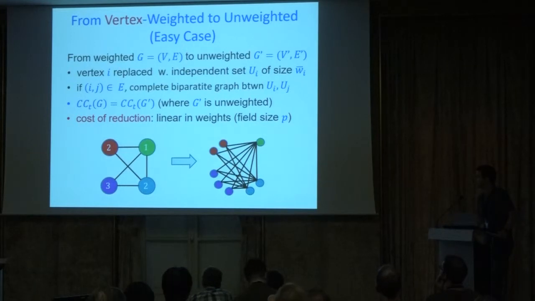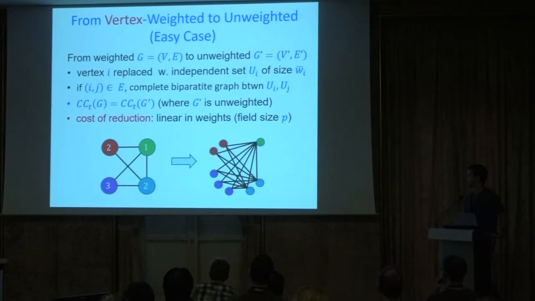You can see it in more detail if you want to read the slide. And you're all very clever, so either you see it immediately or you can think about it a little bit and see that the sum of weighted cliques in this graph is exactly equal to the number of cliques in this unweighted graph. The cost of the reduction, notice here, is linear in the weights. If the weights are small, and I made my life easy and had small weights in the drawing, then we're only blowing up the size of the graph by a little bit. If the weights are large, then the graph is being blown up by a lot.